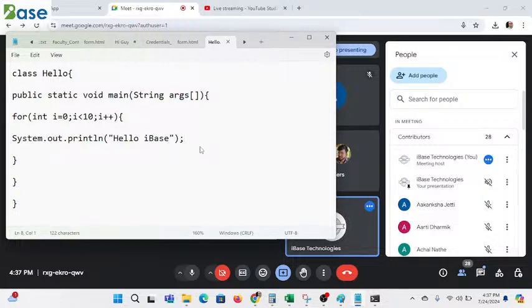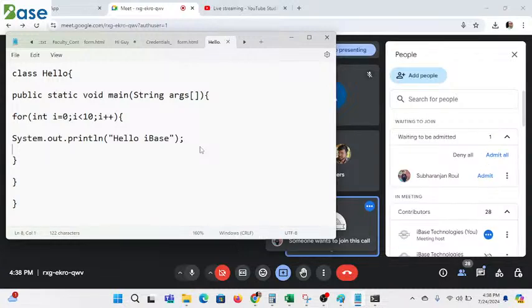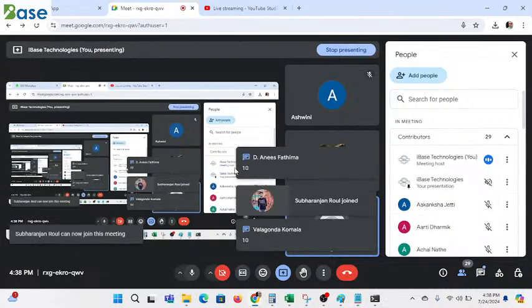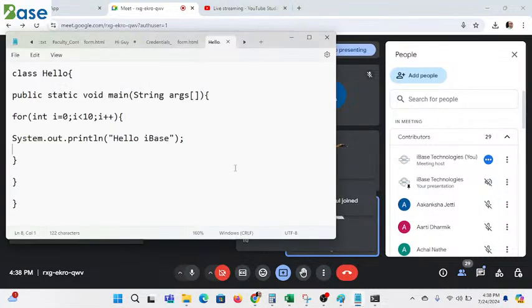Yes guys. Sir, 10 times. Yes, anyone else apart from this? How many times will it print hello ibase? 9 times or 10 times? 10 times, because it starts from 0.